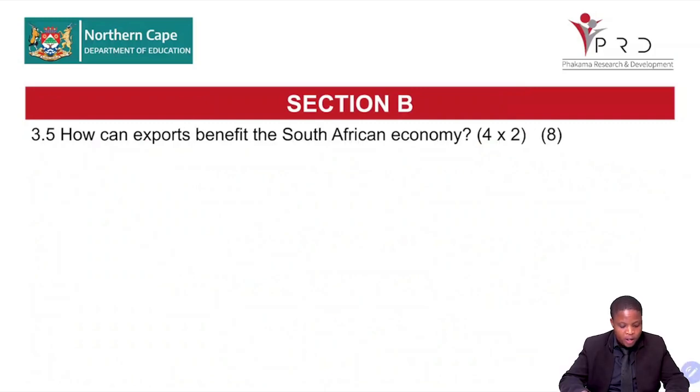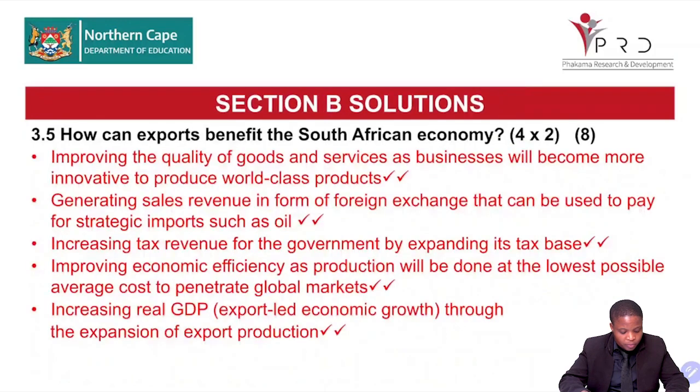Right, grade 12, your time is up. Let's look at your responses. The question was asking, how can exports benefit the South African economy? Improving the quality of goods and services as businesses will become more innovative to produce world-class products. So if there are exports, we become more innovative because we are not only producing for here, we are producing for the whole world, so we produce quality goods because we want to produce world-class products.